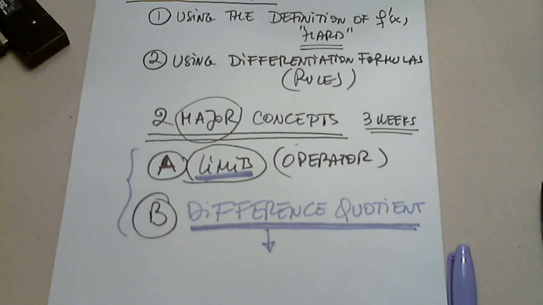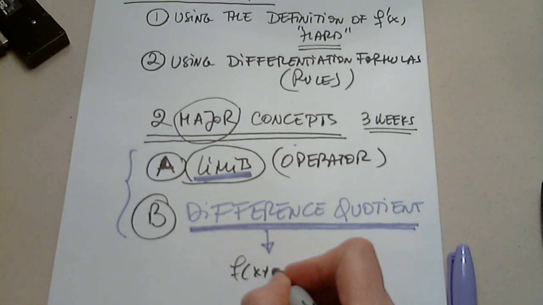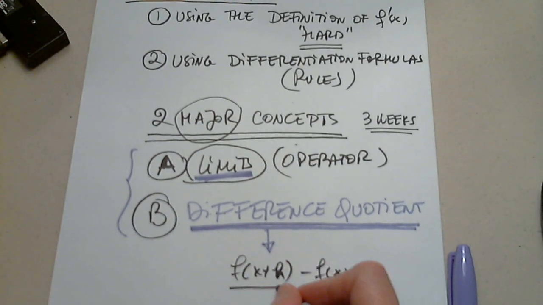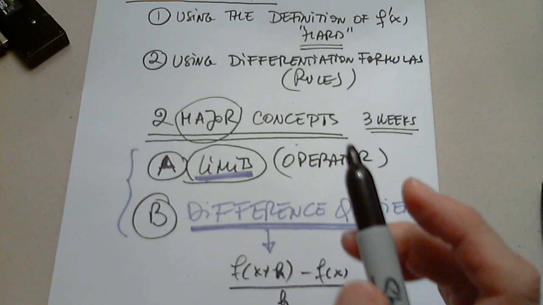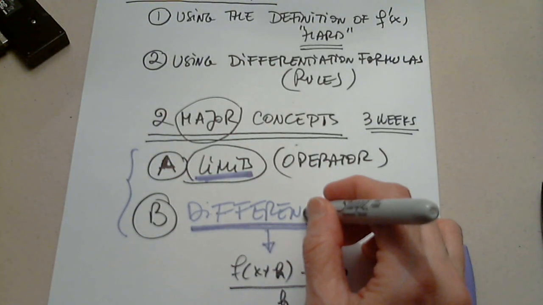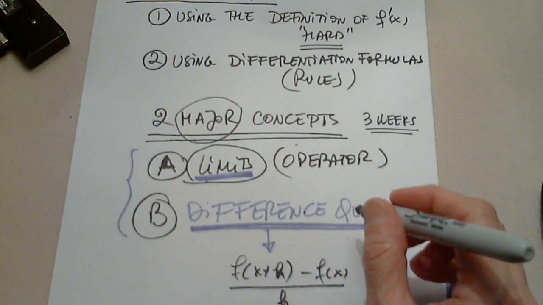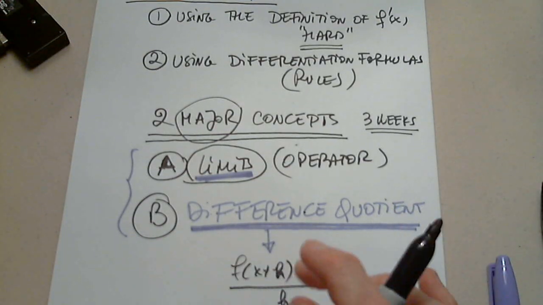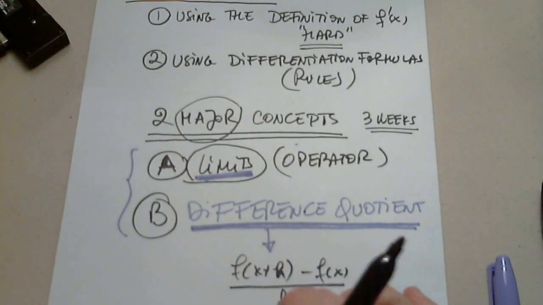F of x plus h minus f of x divided by h. Excellent. This is a difference quotient. Thank you so much. Was it John? It was Garby. Garby, thank you so much. Excellent. So f of x plus h minus f of x over h.